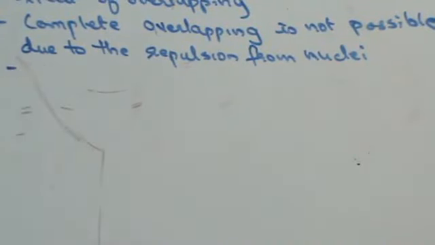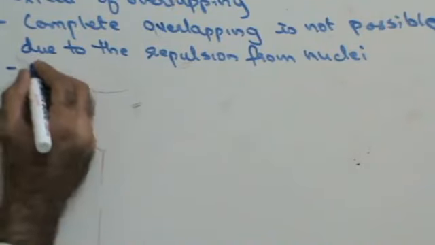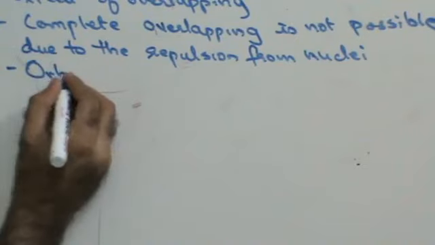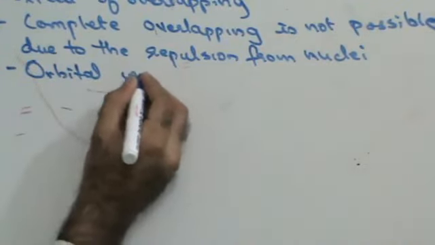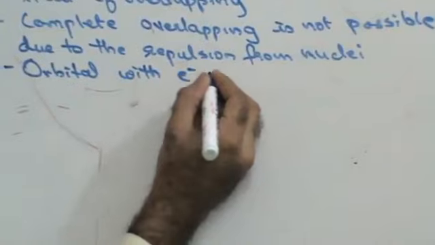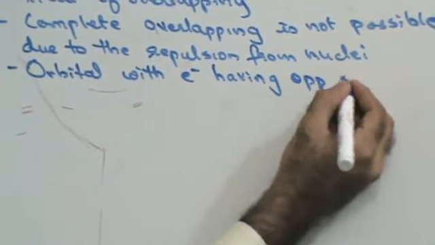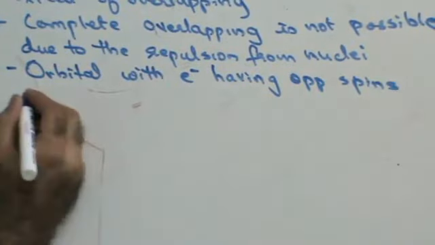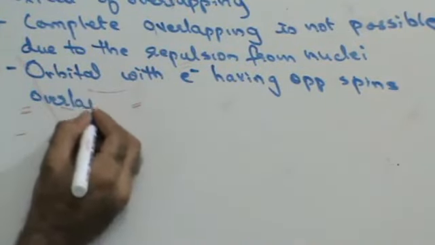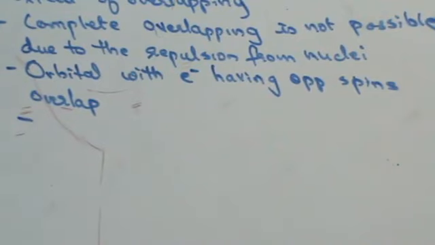Only orbitals having electrons with opposite spins overlap. Fine.